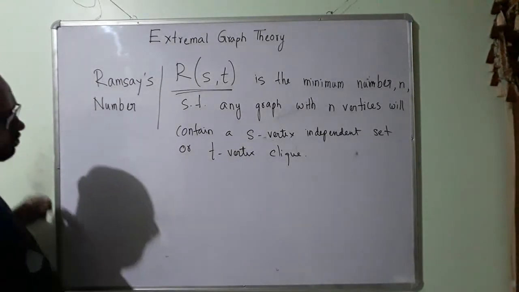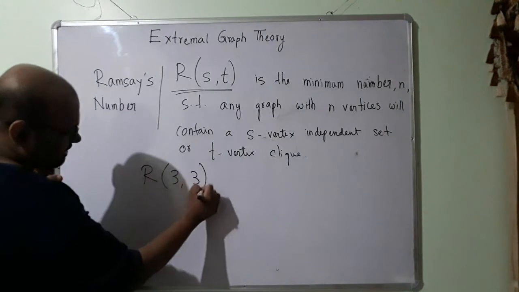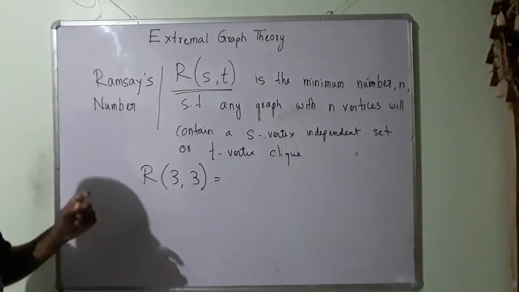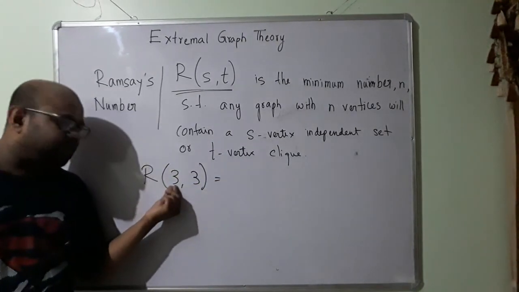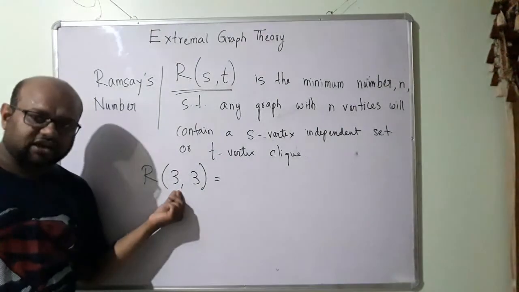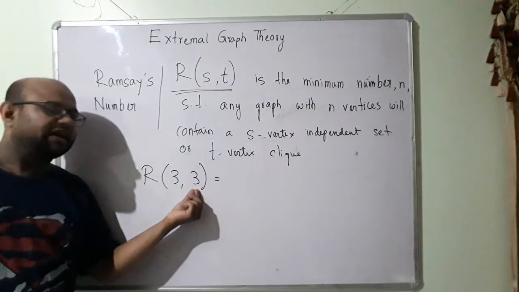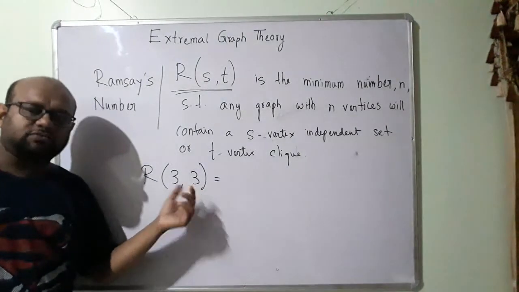Okay, so we have seen R(3,3). So what do we want? We want a 3 vertex independent set, so a group of 3 non-friends, or we want a 3 vertex clique, a group of 3 mutual friends.